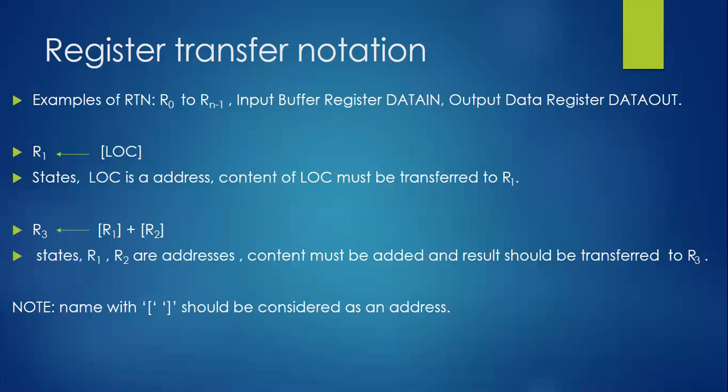And you have a note; just observe and remember this whenever we discuss register transfer notation. A name within the opening and closing of square brackets should be considered an address. Remember this: a name within a square bracket should be considered an address. Clear? So this is what register transfer notation is.